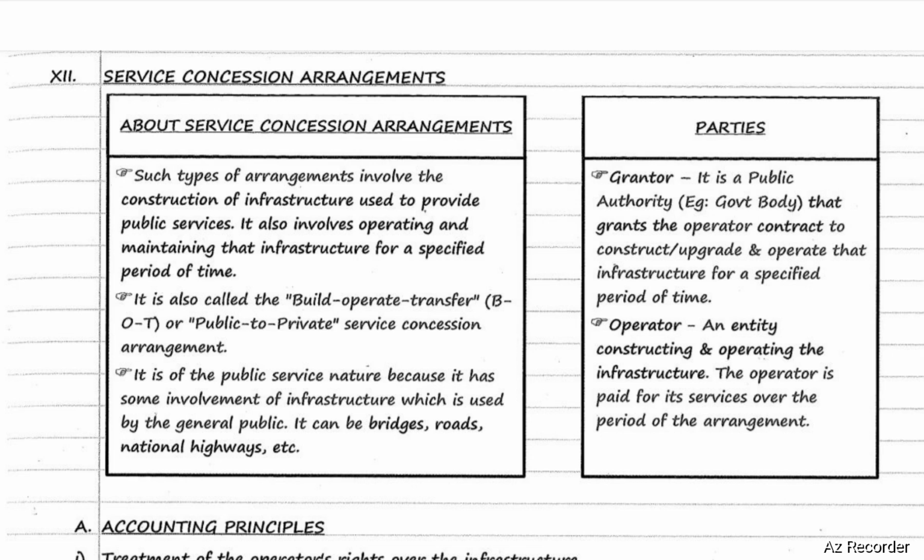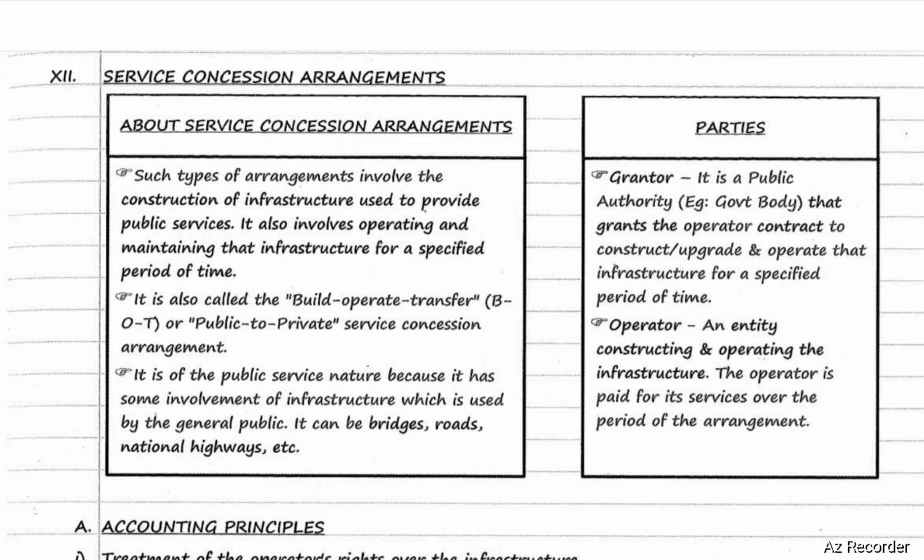In case of service concession arrangements, there are two parties, grantor and operator. Grantor is a public authority, for example a government body, that grants the operator a contract to construct or upgrade and operate that infrastructure for a specified period of time. Operator is an entity constructing and operating the infrastructure. The operator is paid for its services over the period of arrangement.